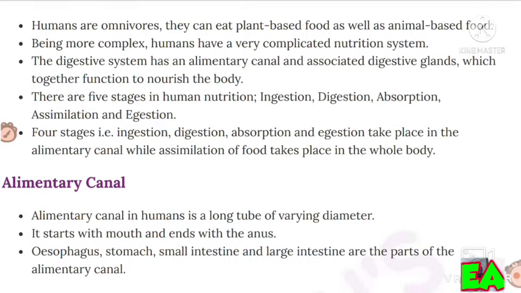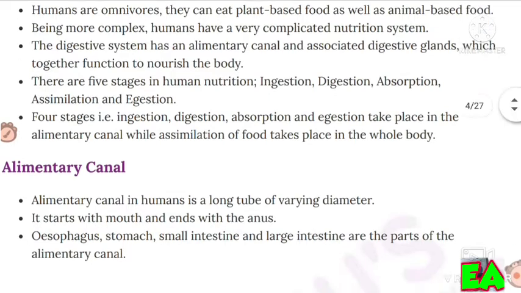There are 5 stages in human nutrition: ingestion, digestion, absorption, assimilation and egestion. 4 stages, that is ingestion, digestion, absorption and egestion take place in the alimentary canal, while assimilation of food takes place in the whole body.